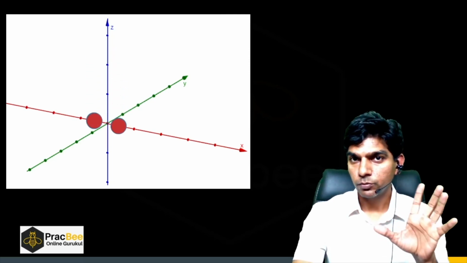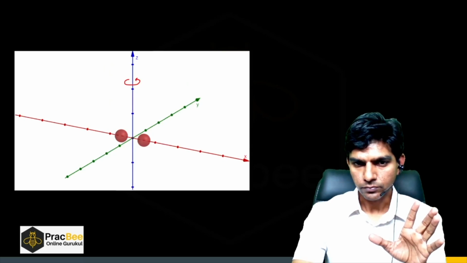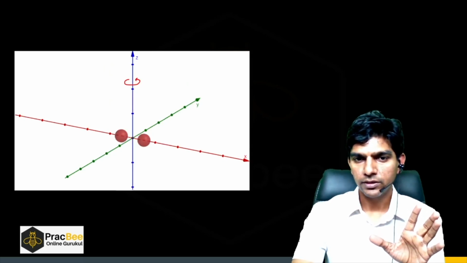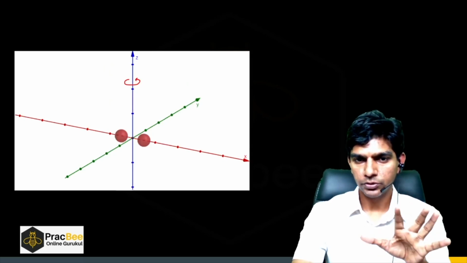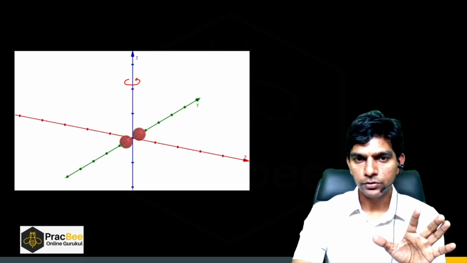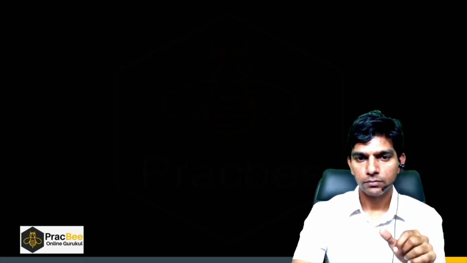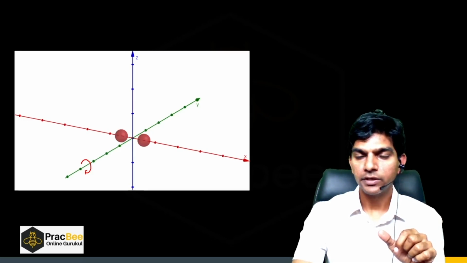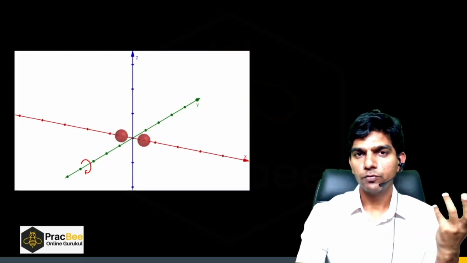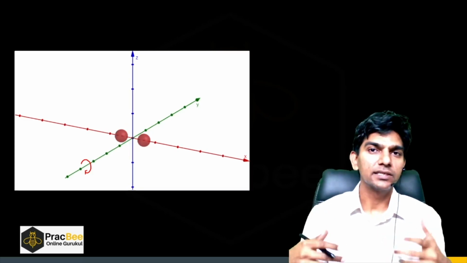And there is one more thing, it can also rotate about the z-axis. It is rotating about the z-axis. It can also rotate about the y-axis. Can you see? Rotating about the y-axis. But suppose I want to rotate this molecule about the x-axis,